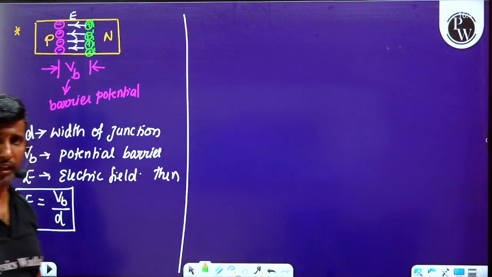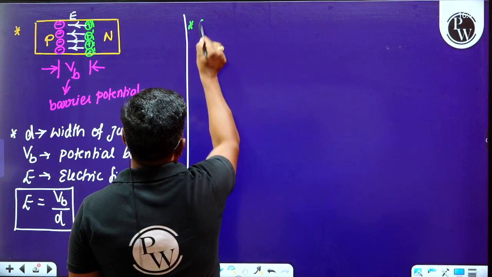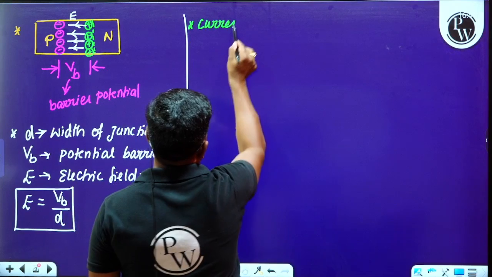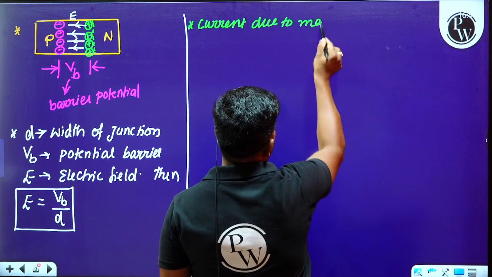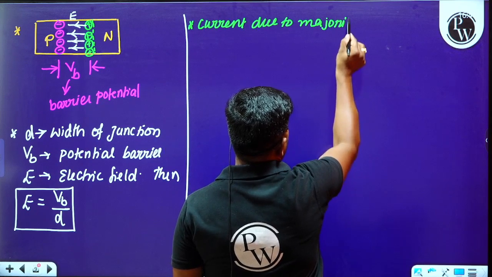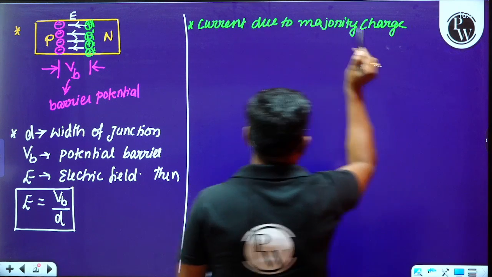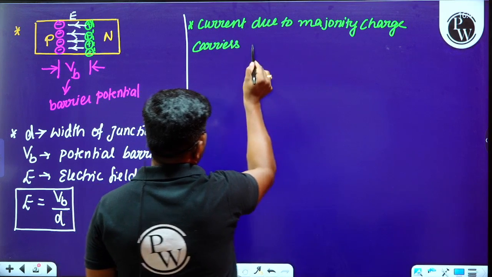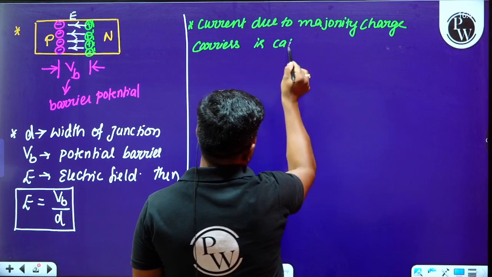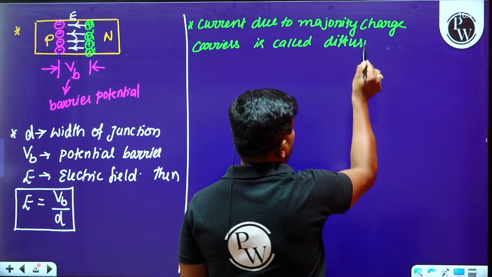Look at the board carefully. Observe this. The current due to majority charge carriers is called diffusion current.